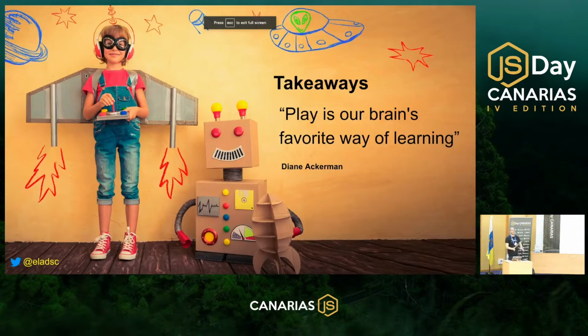Okay, we saw here a lot of CSS tricks that you can use to create pure CSS games. And maybe you are thinking that this is the main key takeaway, but it isn't. What I want you to take from this talk is to create your own fun project in code. And why is it so important to create your own fun project in code? Because we as adults are starting to forget that the best way to learn new stuff is by playing. When we are small children, we do it naturally.